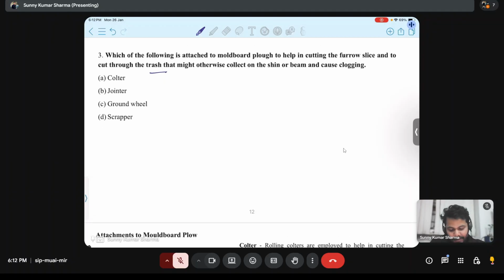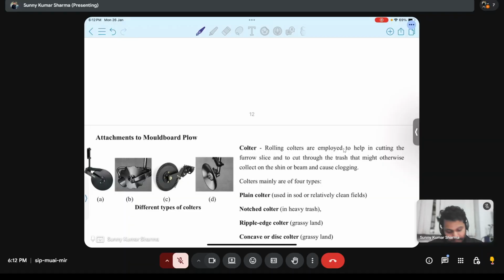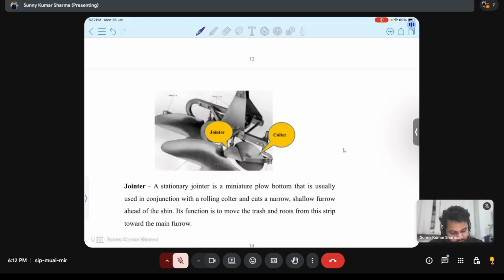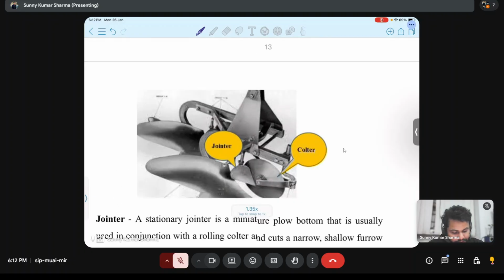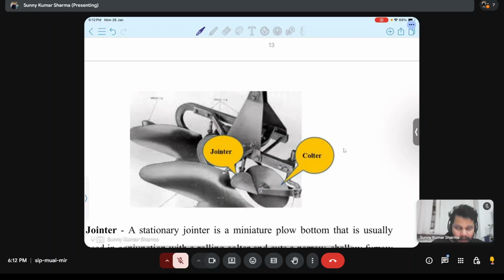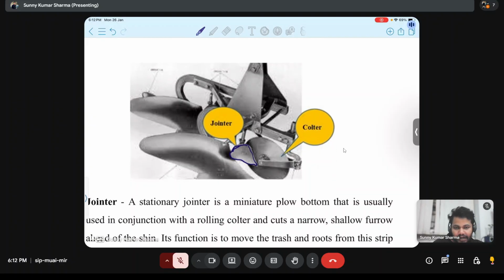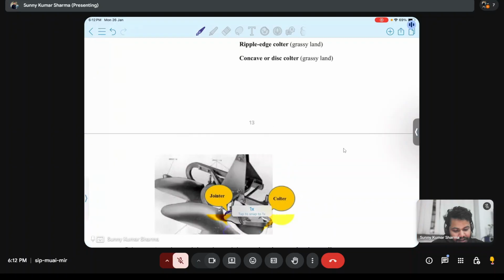The basic difference between them is, see, this is jointer and coulter. This is moldboard. This is jointer. This jointer acts as a miniature plow. It will just guide. It will make a line which will guide the moldboard coming from behind. And coulter will just clear the traces.